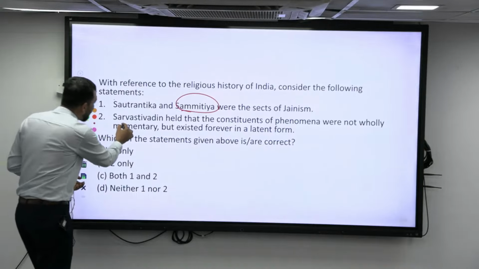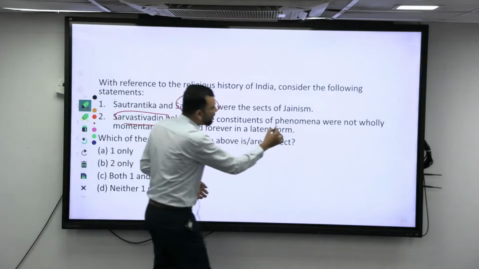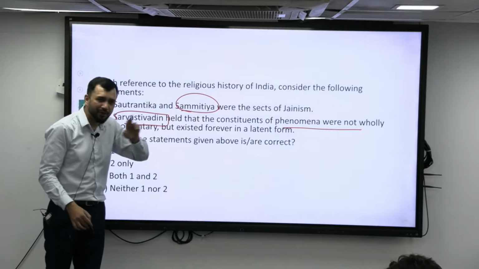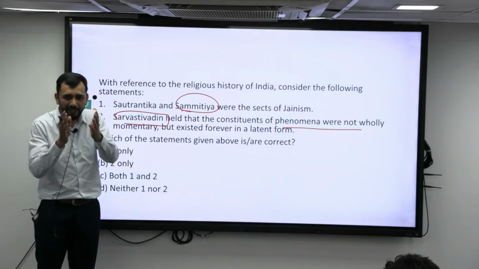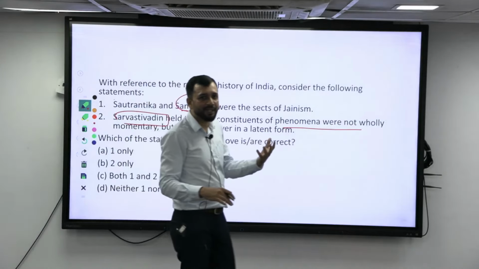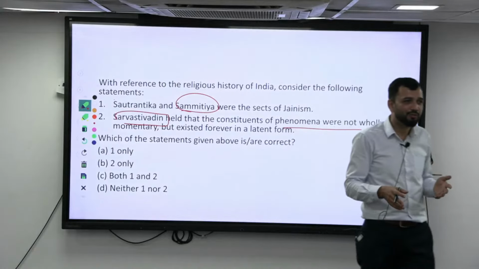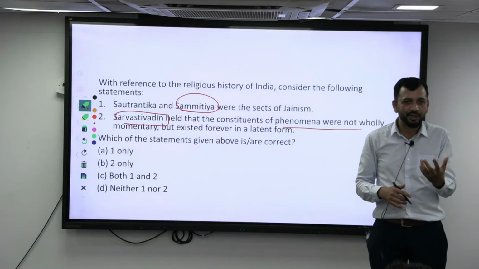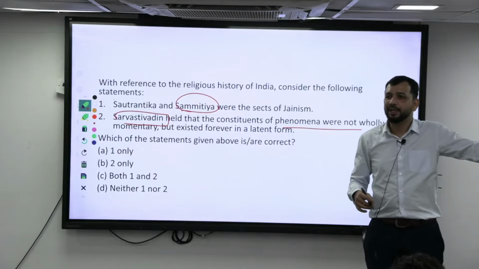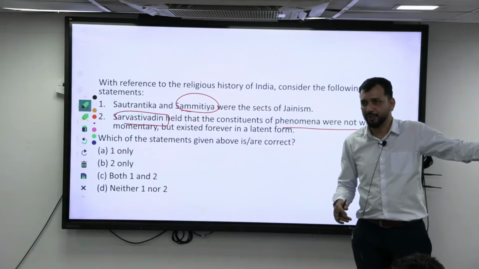So here Sarvastavadin held that constituents of phenomena are not wholly momentary, but existed forever in a latent form. It might not be there in a complete form, but in a latent form it will forever be there. I give you the example of a movie. When you are watching a movie, you may be watching a fight scene. That doesn't mean that the old scene you watched 5 minutes back was not part of the movie.